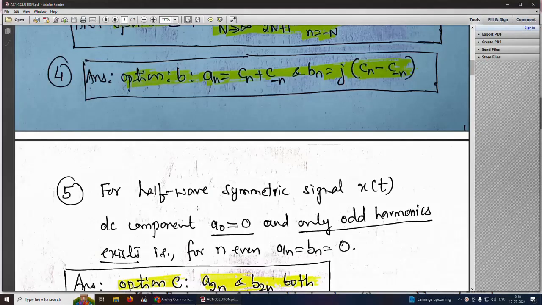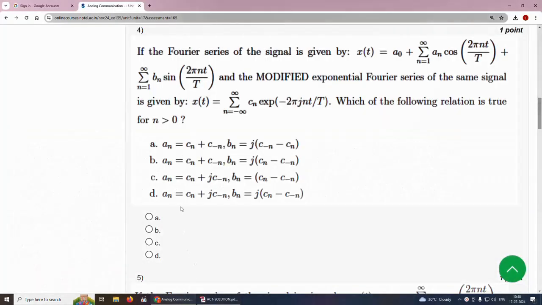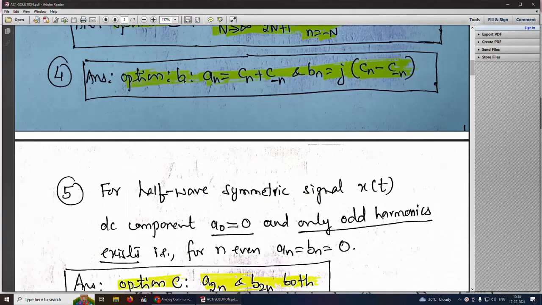The solution for this is, answer option B, a n equal to c n plus c minus n and b n equal to j times c n minus c minus n, for n greater than 0. So the answer is option B.